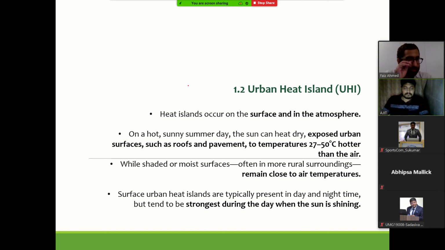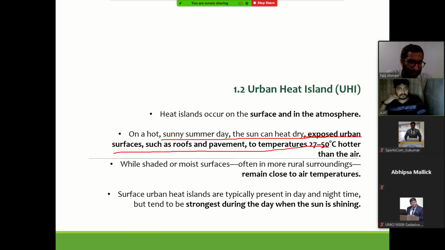Okay, so heat islands occur on the surfaces and in the atmosphere. The higher temperatures can also be observed at the surface level because of the reflectivity of the material that we use. Also, it affects the atmospheric temperature as well, not too high, let's say at the level of 100 meters and below. On a hot sunny day, the sun can heat the exposed urban surfaces such as roofs and pavements to a temperature of up to 27 to 50 degrees.